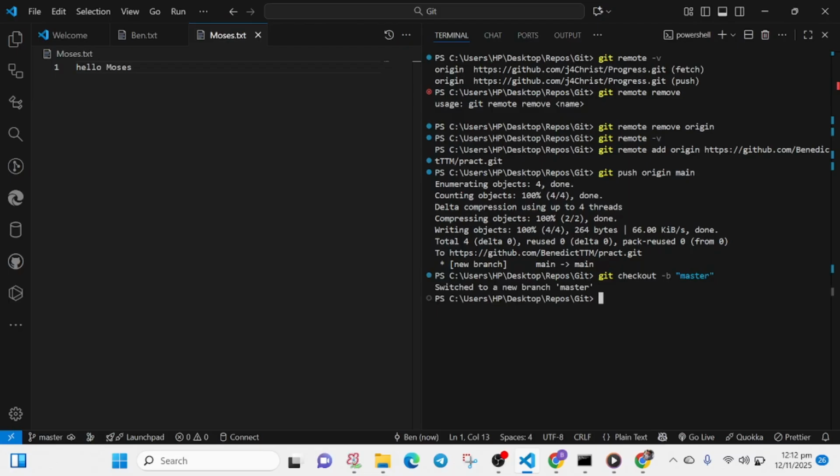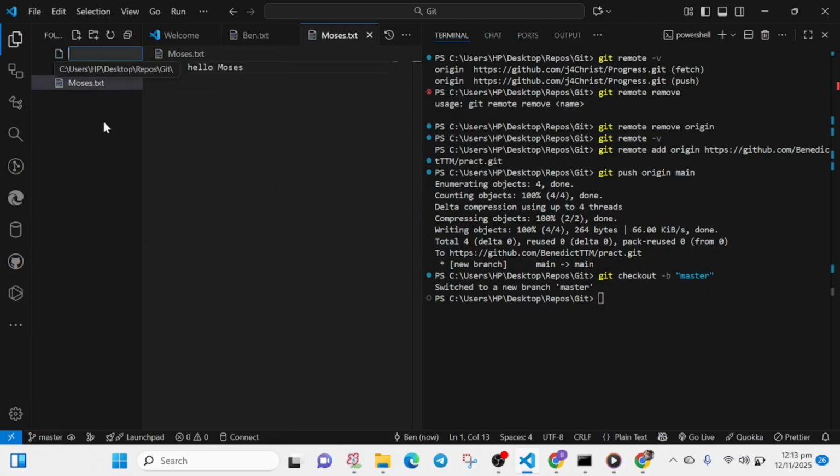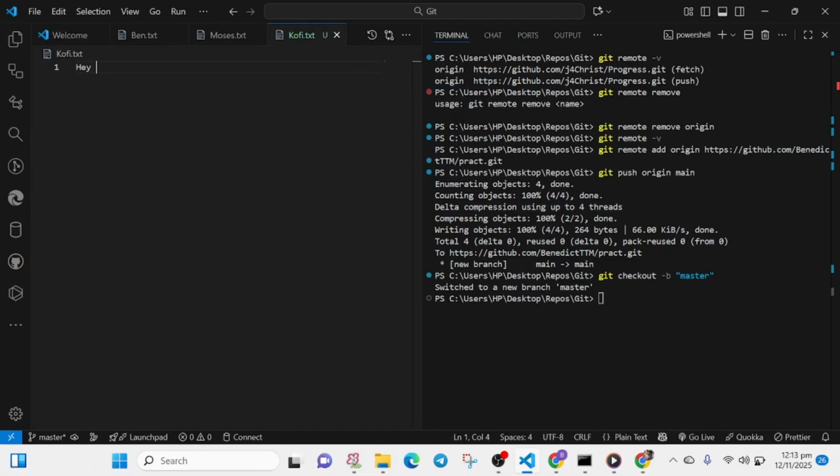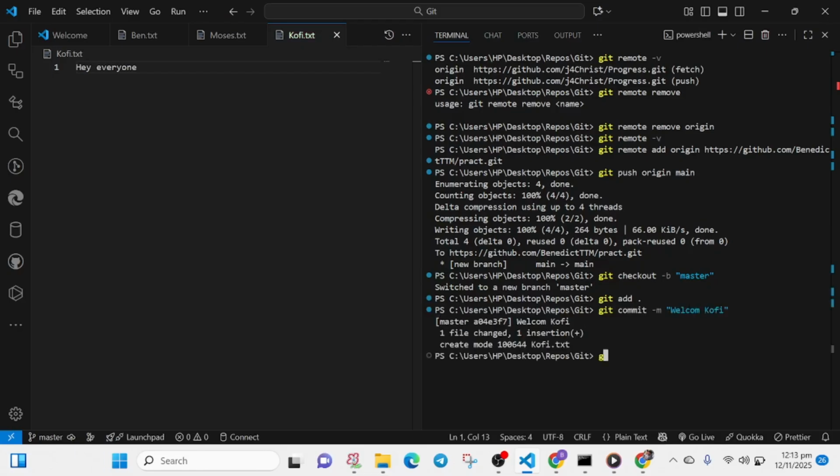Let's add a new file. There's someone in the class also called Kofi. Yes, Kofi is a Ghanaian name for someone born on Friday. So let's add this Kofi file, where Kofi is saying, hey everyone. Let's add this file quickly by using git add, which adds everything. Commit message: welcome Kofi. So git push. Now our origin becomes master.